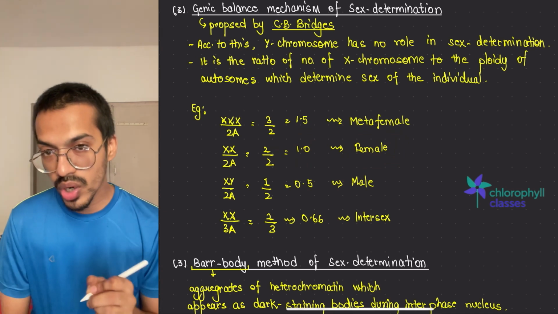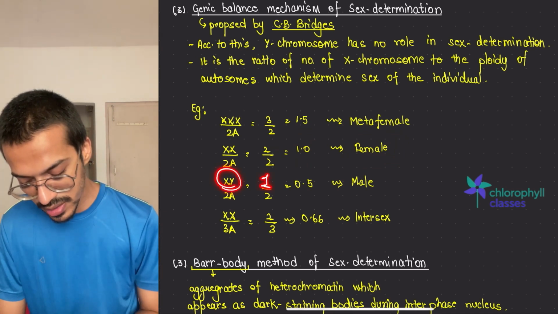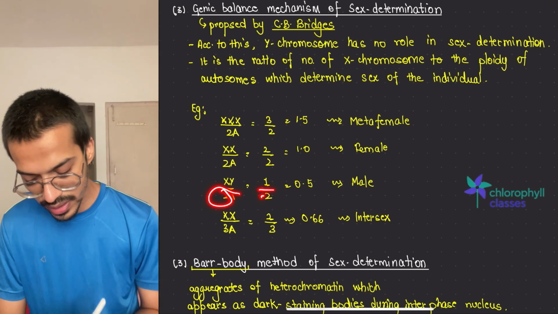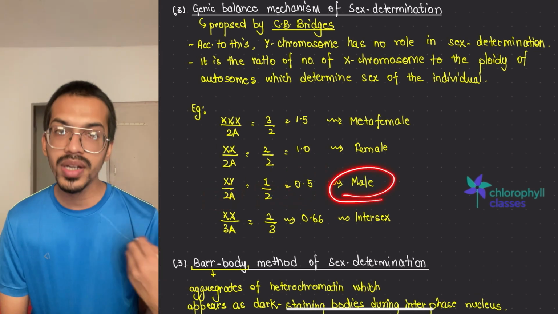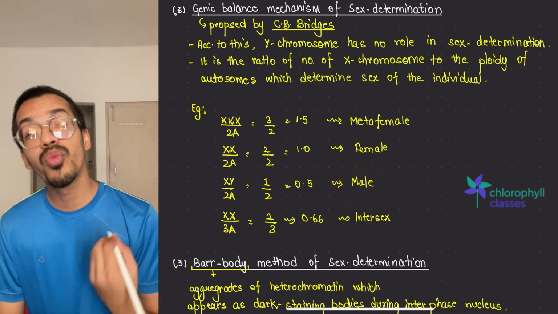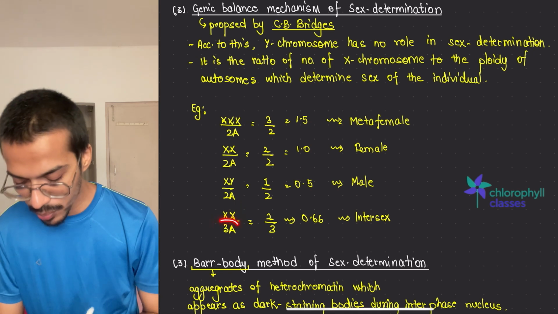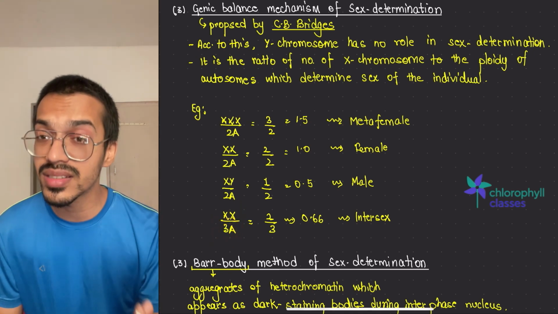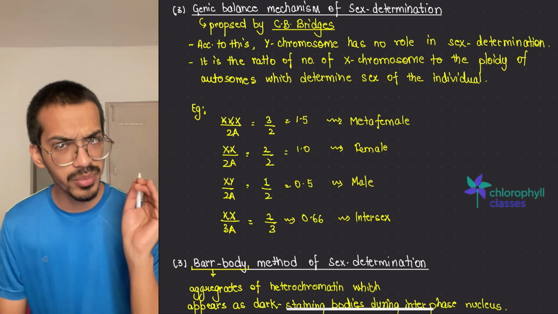But in males, what happened? Only one X is present, so XY. So only one X is present upon the ploidy 2n. So it becomes 0.5, and 0.5 will become what? Males. But what happens if 2 X are present, but ploidy is 3n, means one extra autosome set is present in their case. What it is, we will learn in the mutation topic.